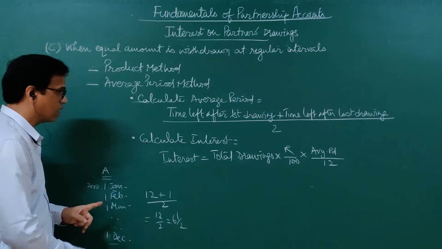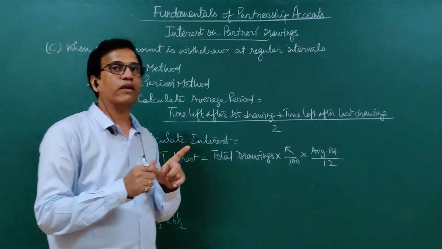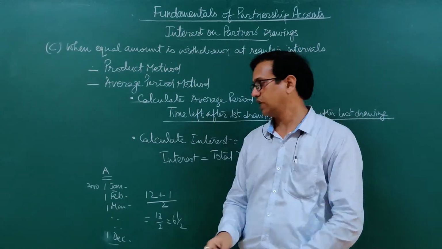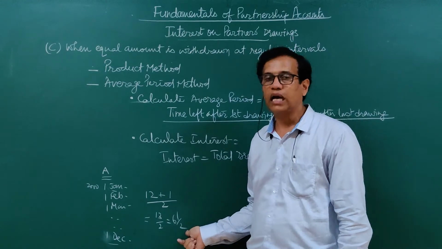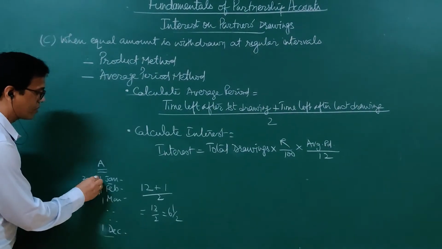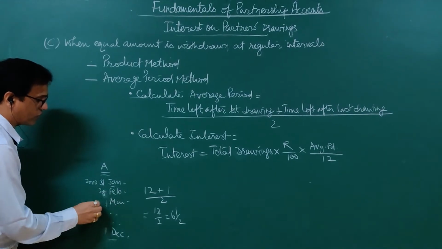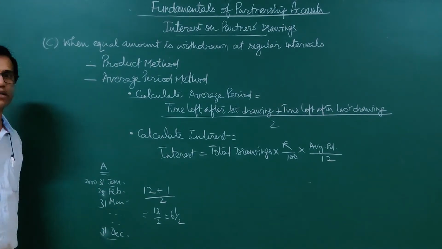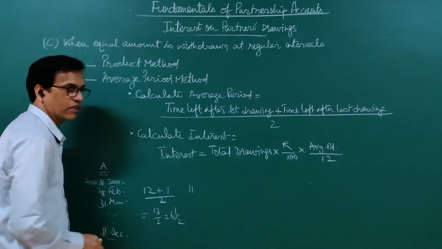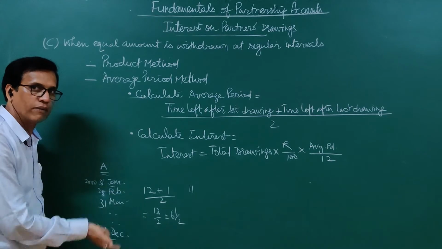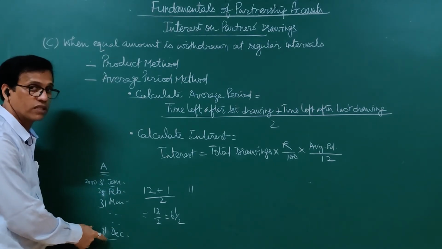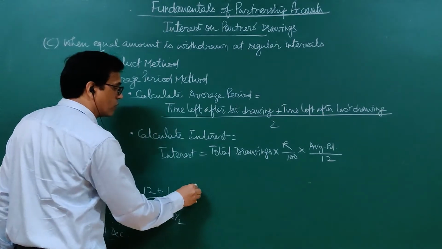So average period for a transaction of drawing when a partner withdraws on the first day of every month will be calculated for 6.5 months. Right? Likewise, if he withdraws on the last day, so 31st January, 28 or 29 February, 31st March, then 31st December. So his first drawing will be on 31st January, so it is for 11 months. January gone, remaining 11 months. 31st December last drawing he has made, so 31st December up to 31st December, it is 0 months.